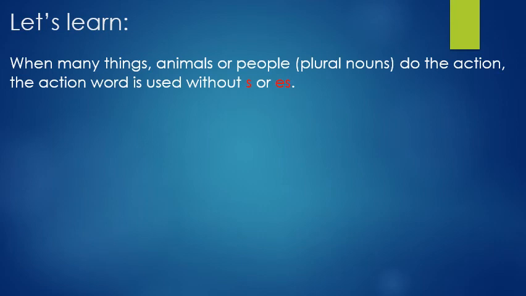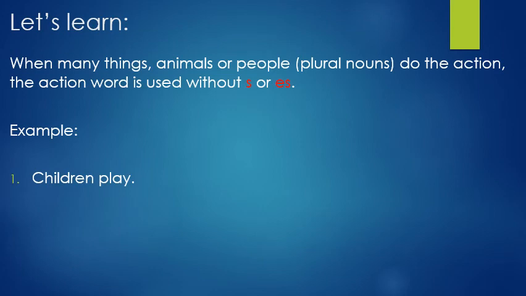I will repeat once again. When there are many things, many animals, many people, and when they do the action, you don't have to use S or ES in the end of the action word. Clear? I will show you some examples.